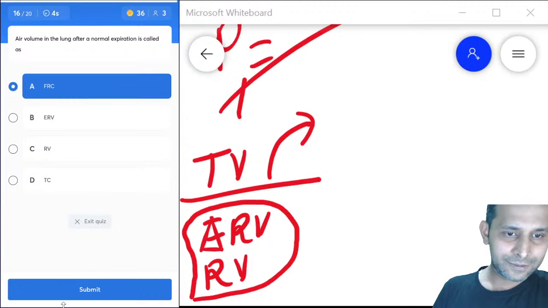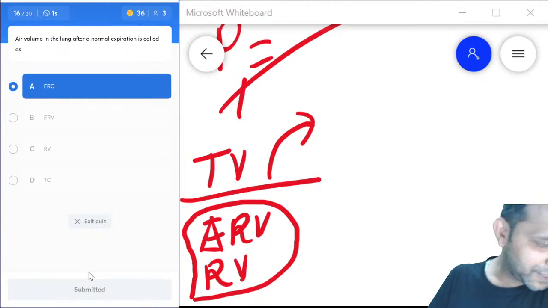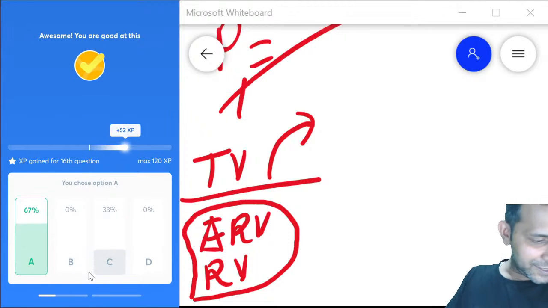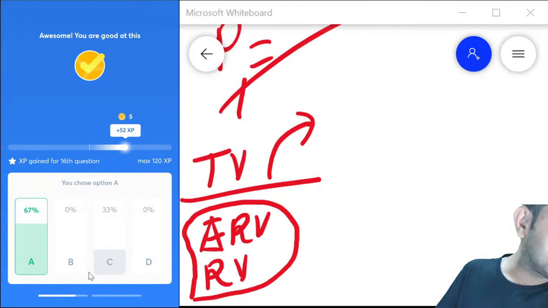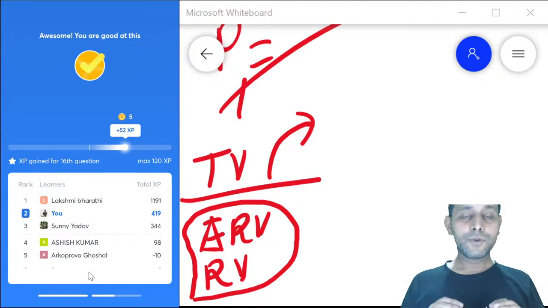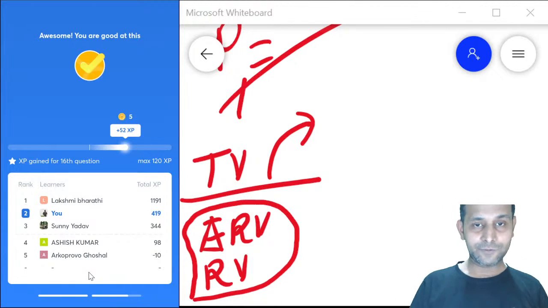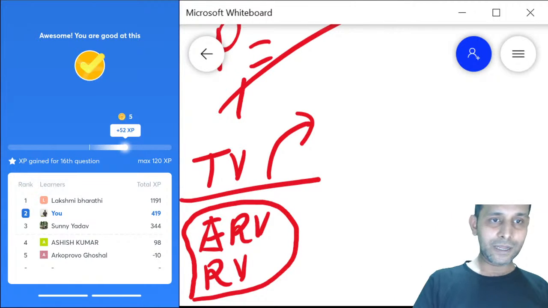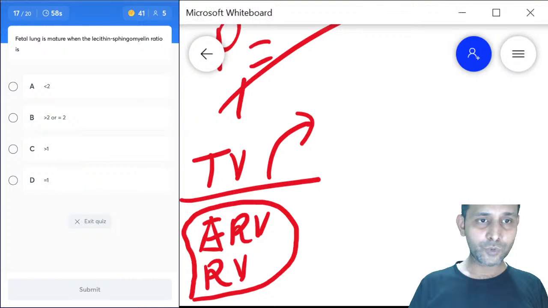Very simple answer. Yes, after normal expiration, the volume of air is FRC, Dr. Gaurav. Residual volume is there, but ERV is also there. For normal expiration, we have ERV and RV still left in our lungs. Going for the next question.